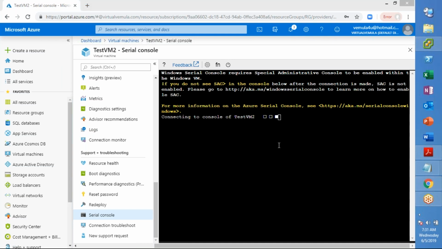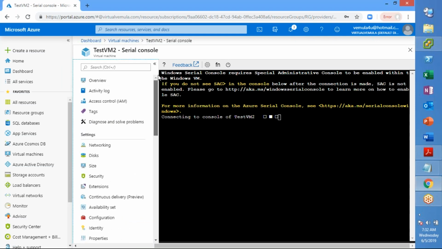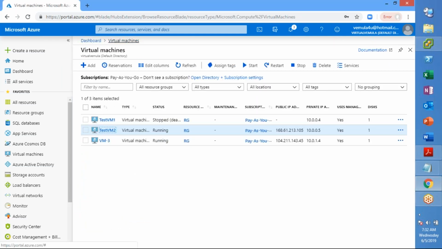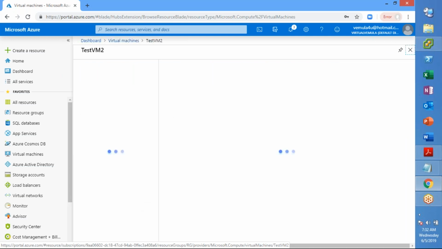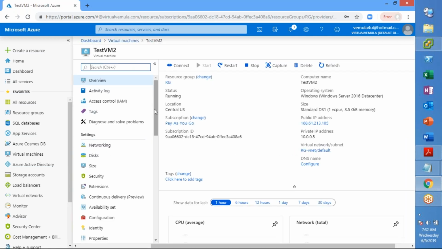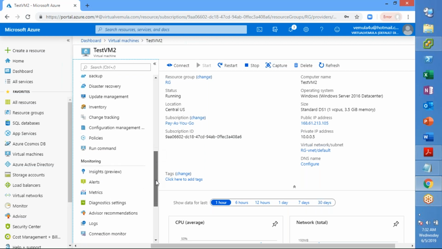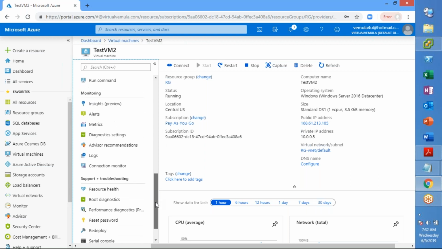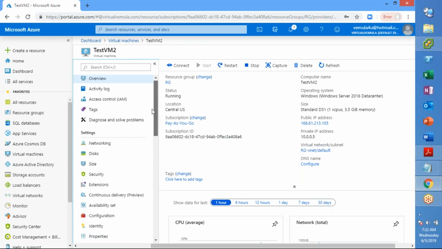If it is Linux, then you will be using SSH or some other way of accessing. PowerShell is inbuilt in the operating system. The serial console you get from the Azure portal itself, which is a COM port connectivity to your virtual machine at the back end.